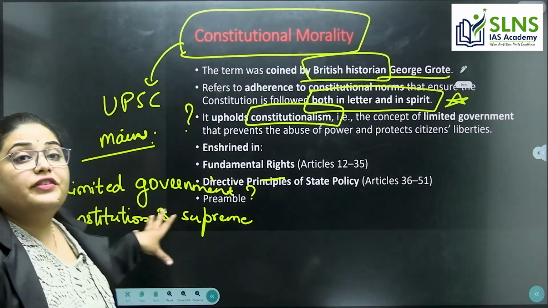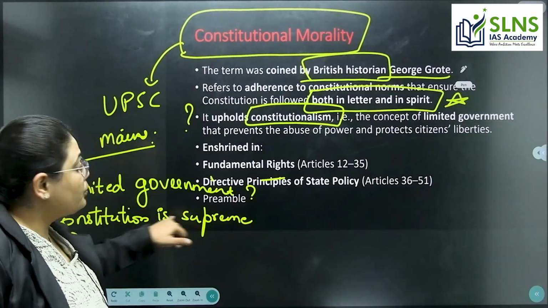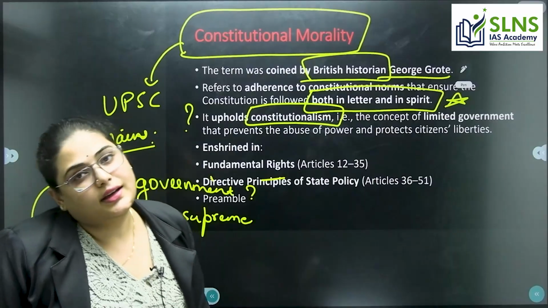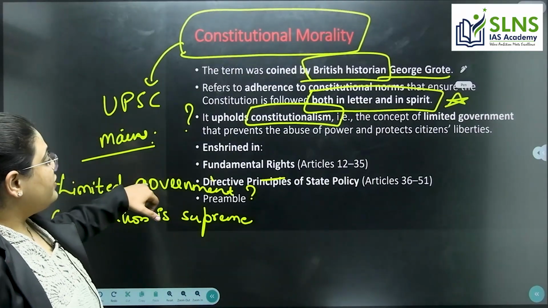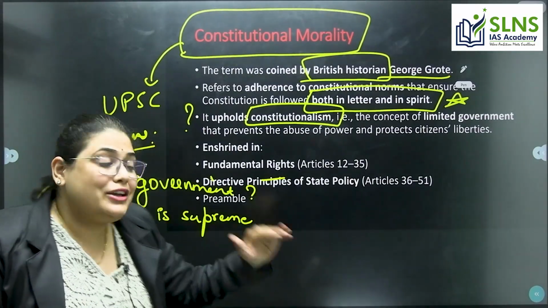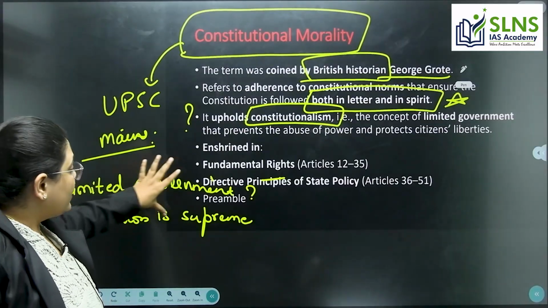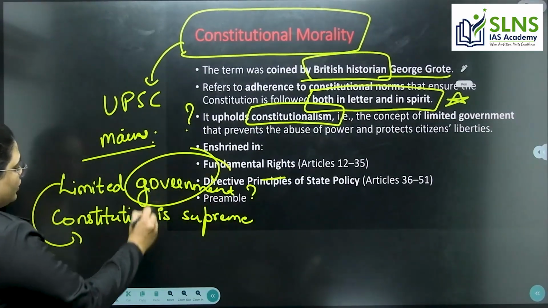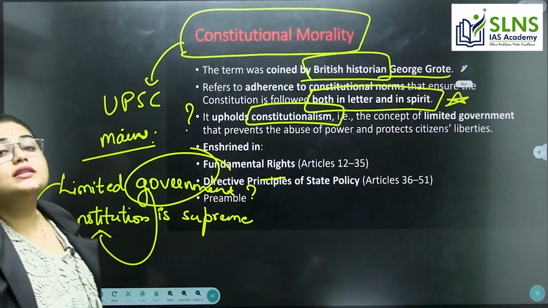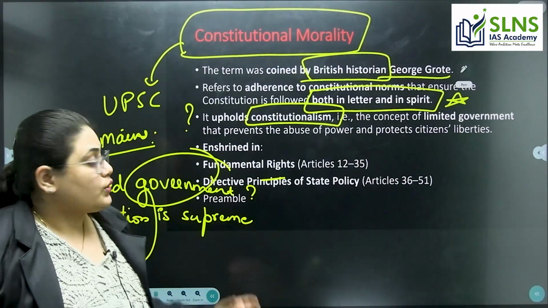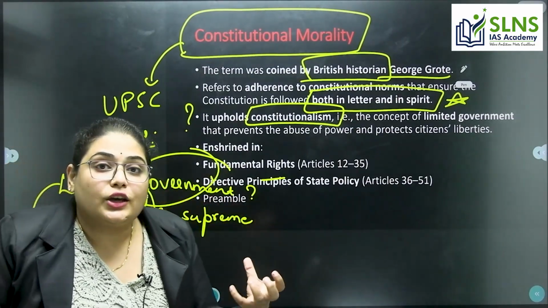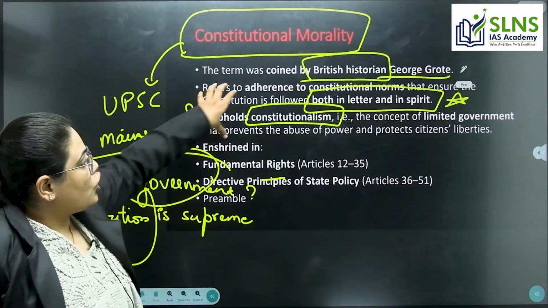The will of the constitution is supreme over the will of the government. Whenever the will of the government is inferior to the constitution, the government will adhere to the principles of the constitution. That is the main philosophy of constitutionalism.